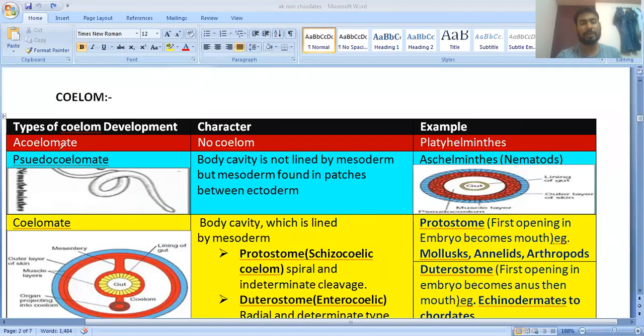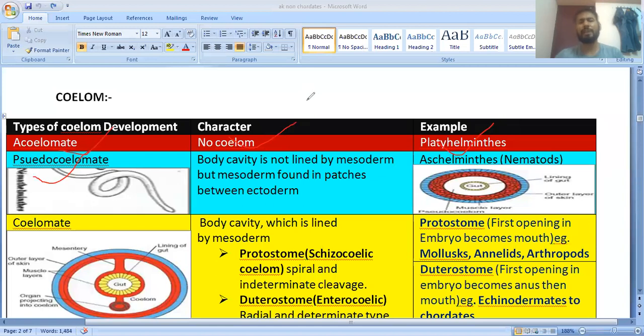Here you can see acoelomate, no coelom. Example: platyhelminthes, flatworms, they have no coelom. Clear? Next, pseudocoelomate: you know the body cavity is generally formed by the mesoderm.